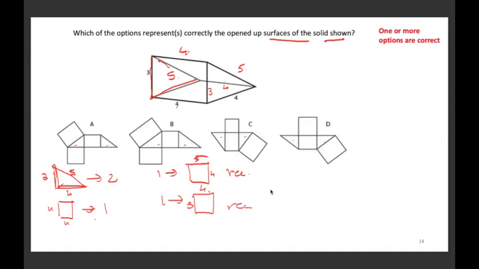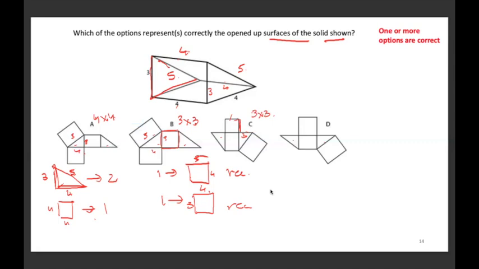Now, based on the geometry, if I start looking for the size of the triangle that we are getting in A, this will be 4, this will be 3 and this will be 5, which means it's a 4 by 4 square, this is correct, it can be. In B, again 3, 4 and then 5. So this square is a 3 by 3 square. In A there is a 4 by 4 square and in C again a 3 by 3 square. This is a 3 by 3 square. Why? Because this edge is 3, so it will join with this. That's why this has to be 3.